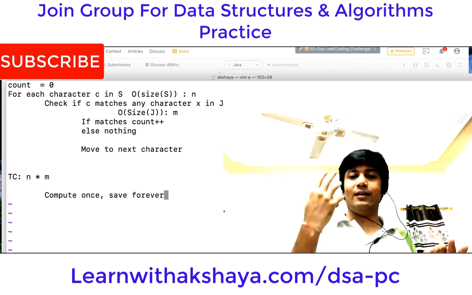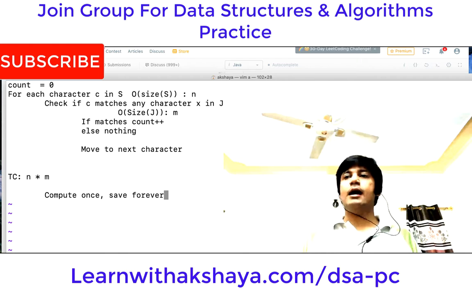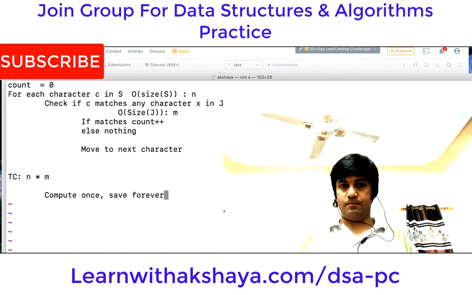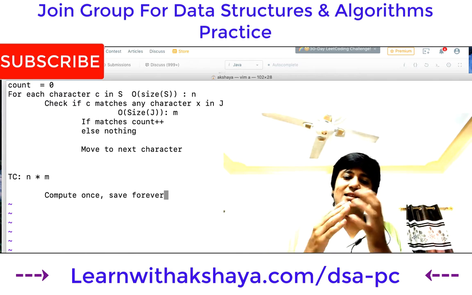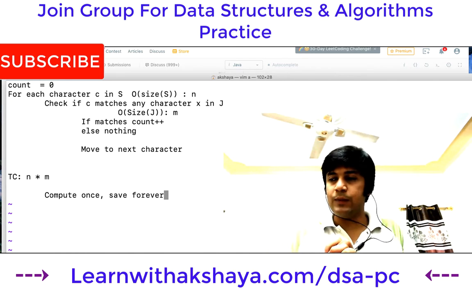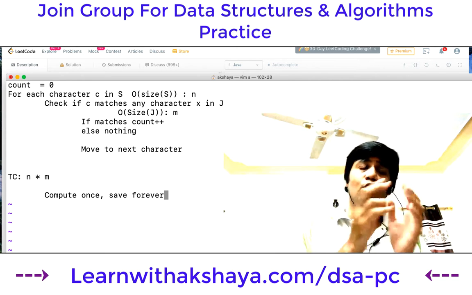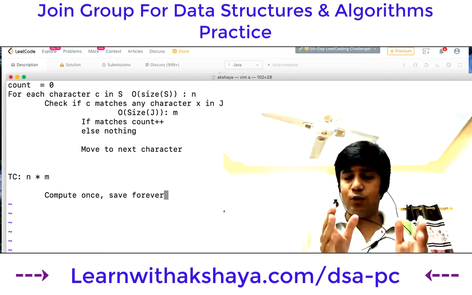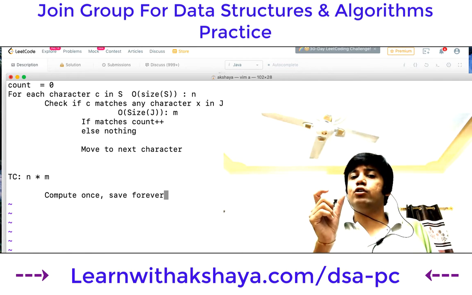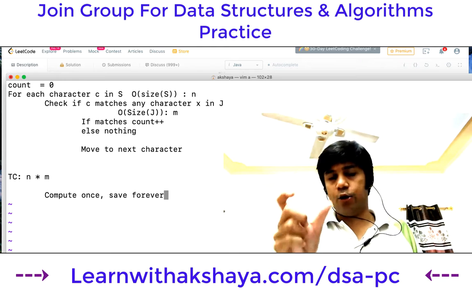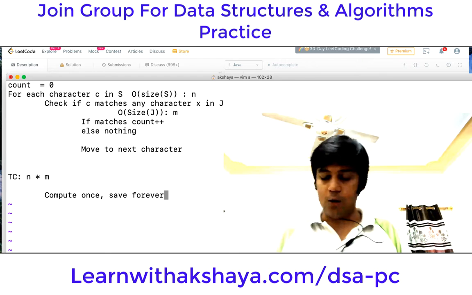Now we have the string J. We don't know if a is present in J, but what we can do is travel the entire J string and see whether a is present or not. Because of that, maybe order m time will be used, because m is the length of J, so the entire J string will be traversed. For finding that one character, order m will be spent. Good, that cannot be reduced till now.